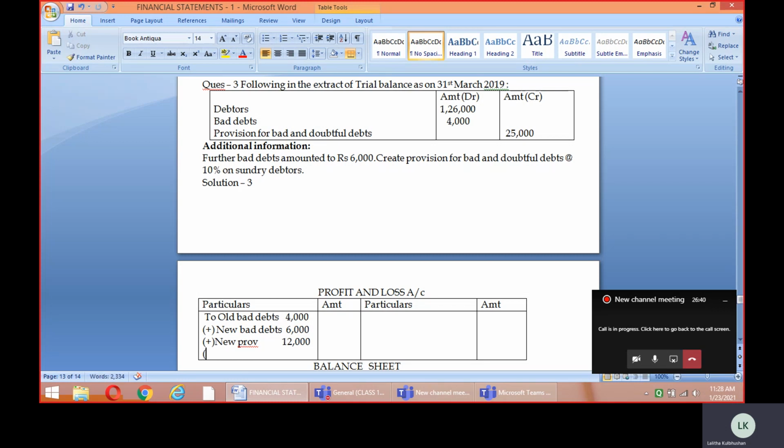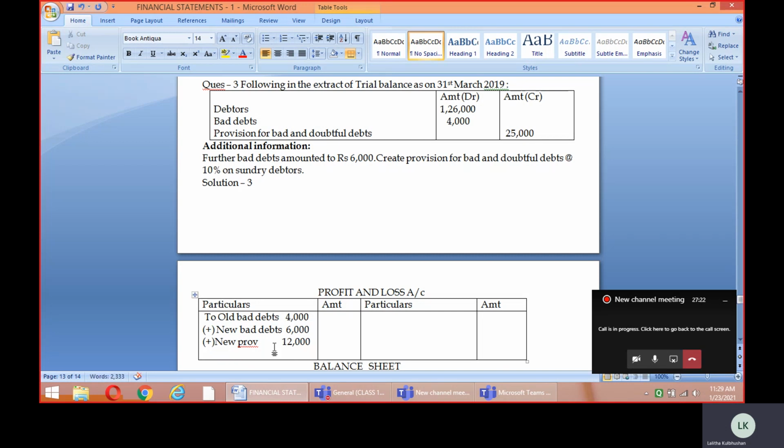Now, you know that I also have to deduct the old provision, to find out the balance accruing in that particular year, that is, the provision actually required for that year. The old provision given to me in the question is 25,000. My total of these three is 22,000, and my old provision is 25,000. So if I deduct 25,000 here, it will give a negative balance of 3,000. That can't be shown in the financial statement. I can't show a negative balance here.